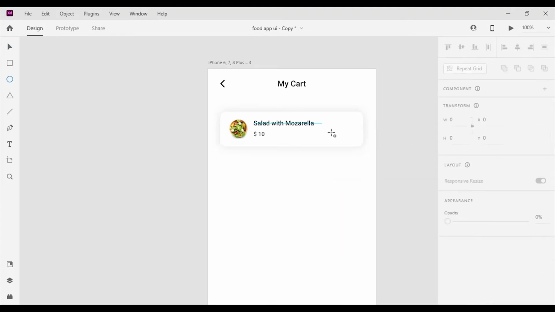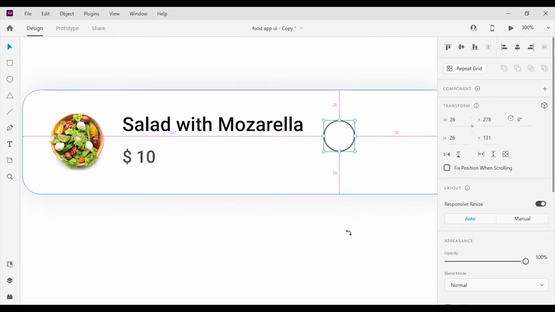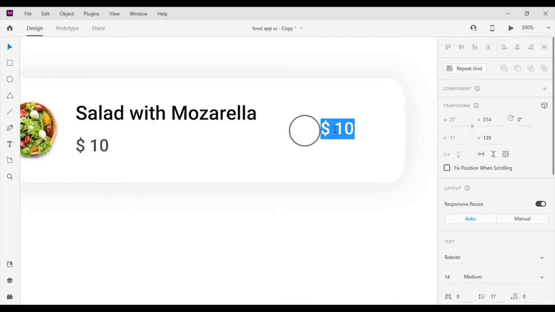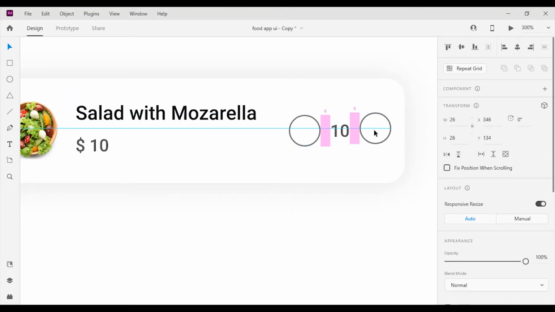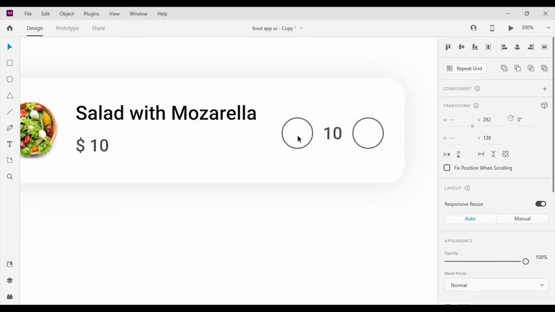Next I'm gonna create the quantity selector button. For that I'm gonna grab the ellipse tool and create a circle of width and height of 26 pixels. Next I'm gonna add the quantity. After that I'm gonna duplicate the circle and place it on the right. After that I'm gonna select the circles and text and align it vertically to the center of the card.